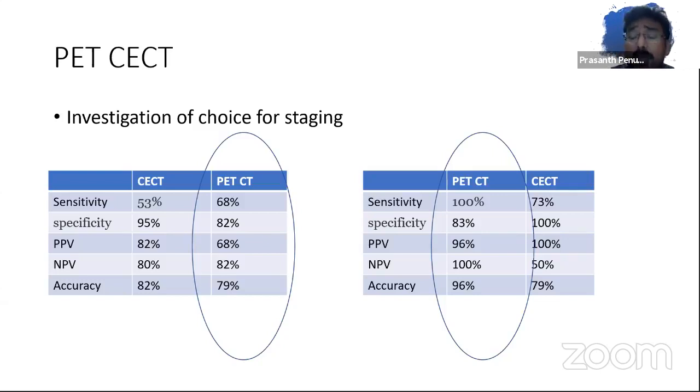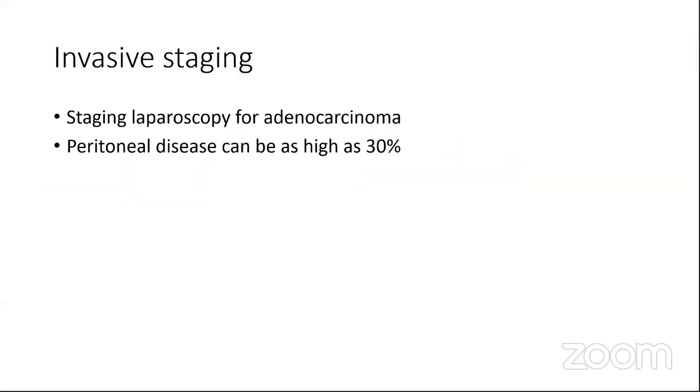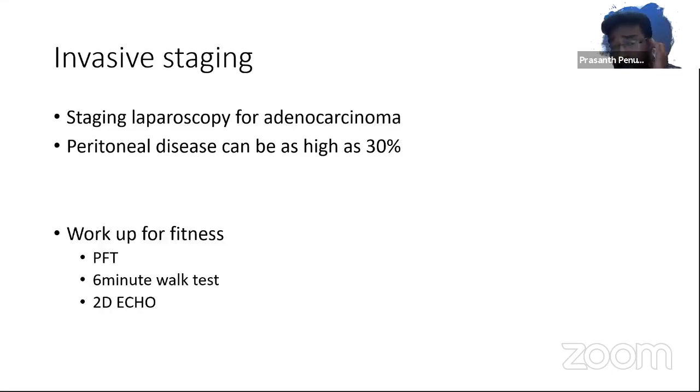And there is also data coming up on the PET response, linking it with outcomes. Yes, it's important, but it's still under clinical trials and not to be used as standard of care. And for GE junction adenocarcinomas, I would add on staging laparoscopy, mandatory for all this group of patients, because peritoneal disease, though missed on PET as well as on CT scan, can be as high as 30%, which can be picked up by invasive staging laparoscopy.